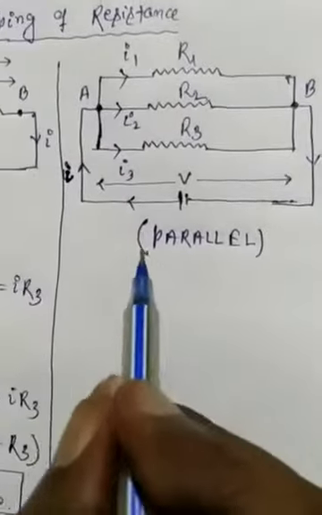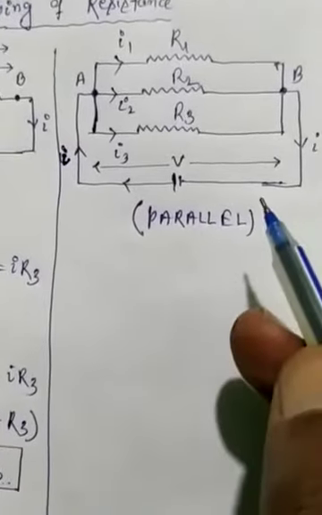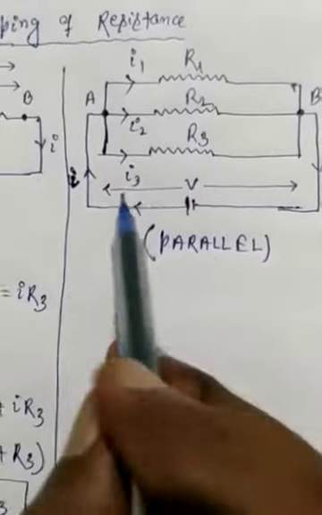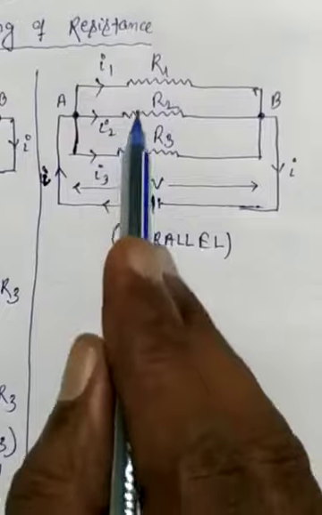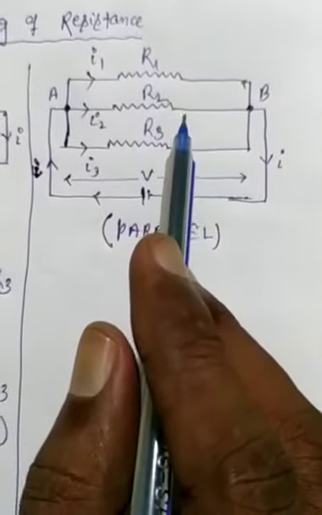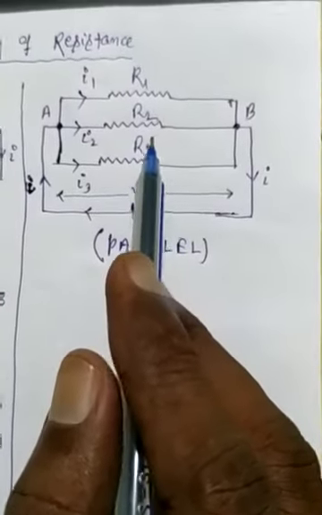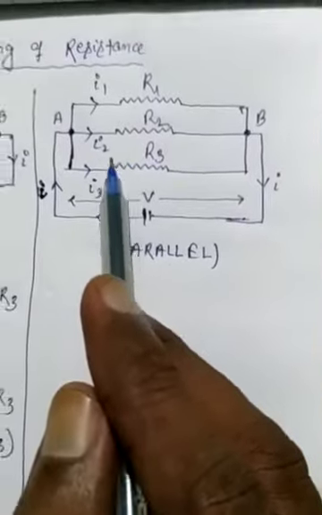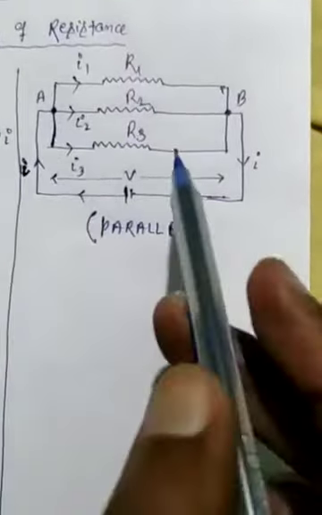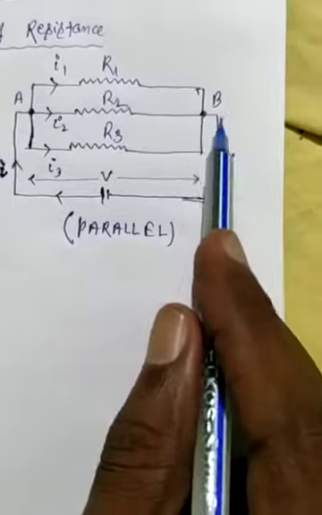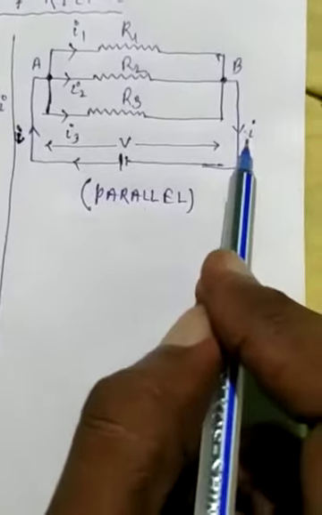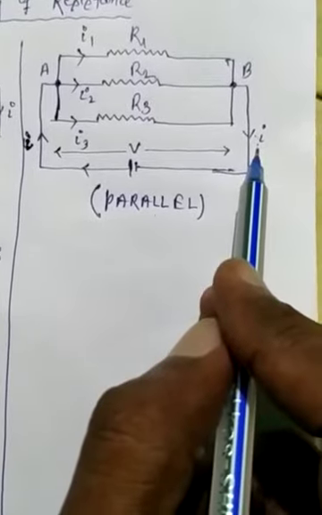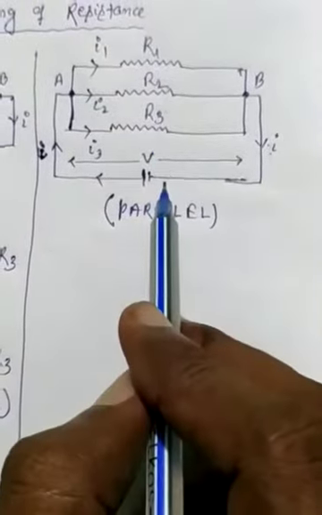Now we have to discuss parallel. The resistances are said to be connected in parallel if different amounts of current flow through them and get added afterwards. Let us consider three conductors R1, R2 and R3 connected in parallel.